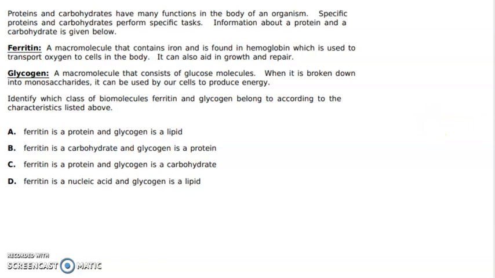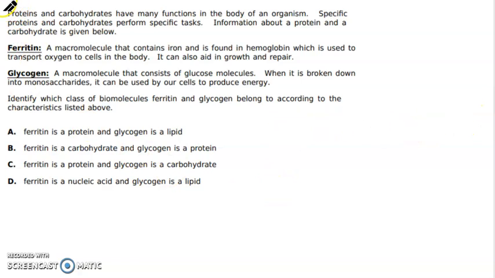Ferritin, a macromolecule that contains iron and is found in hemoglobin, which is used to transport oxygen to cells in the body. It can also aid in growth and repair. Glycogen, a macromolecule that consists of glucose molecules. When it is broken down into monosaccharides, it can be used by our cells to produce energy. Identify which class of biomolecules ferritin and glycogen belong to according to the characteristics listed above.